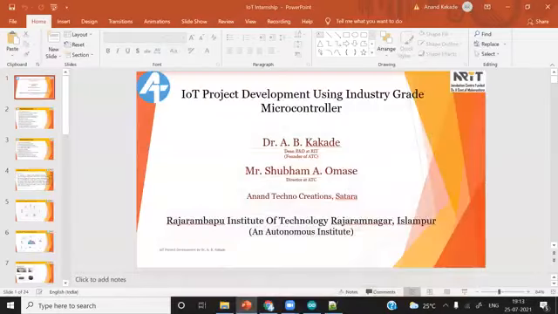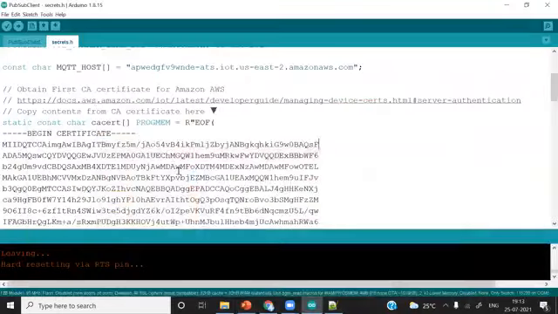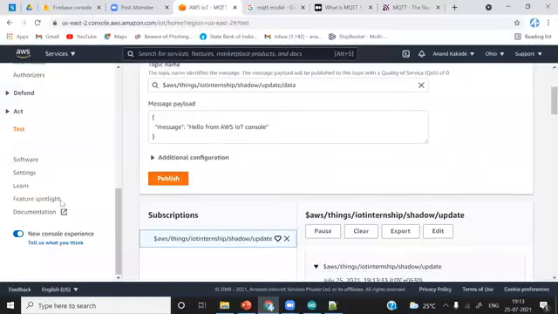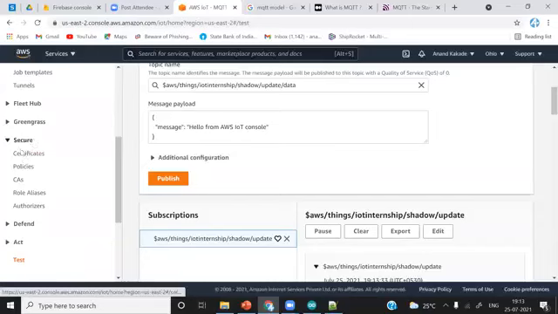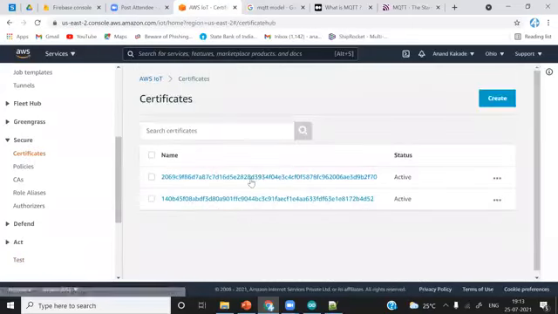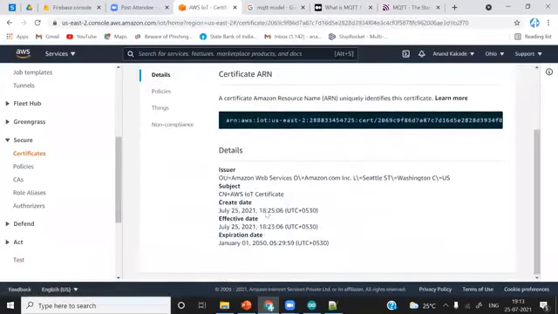Let me show you. If I go to certificates, I'll try to find it. You can see here the expiration date. It will get expired, so you have to update it then. I think it is too much time. It is more than enough.